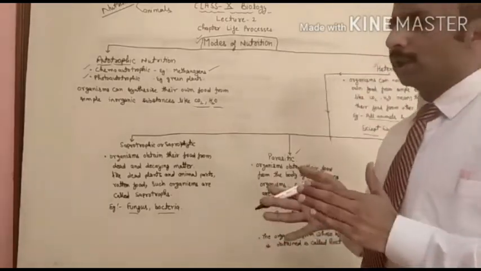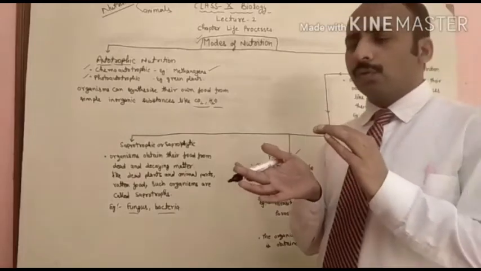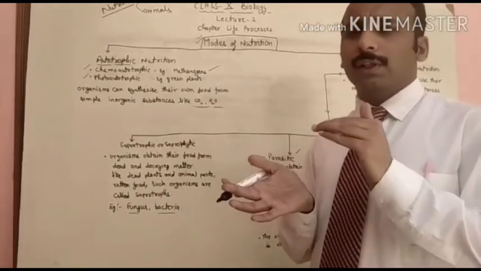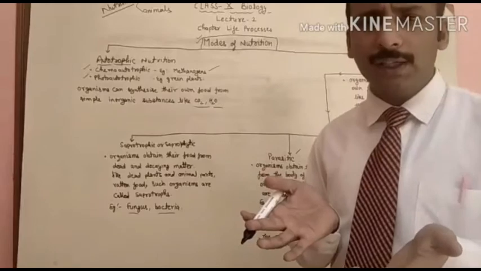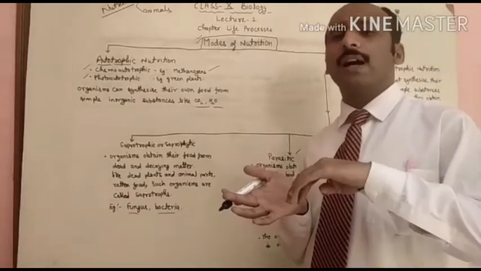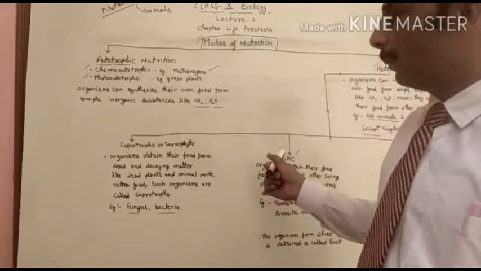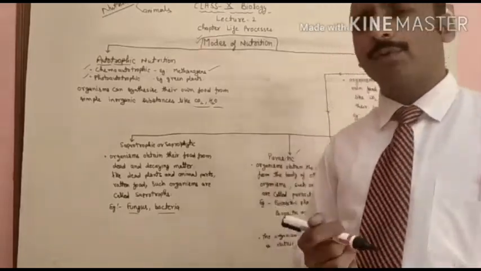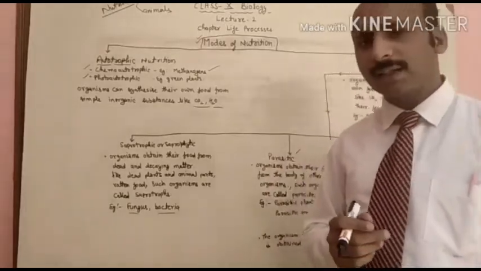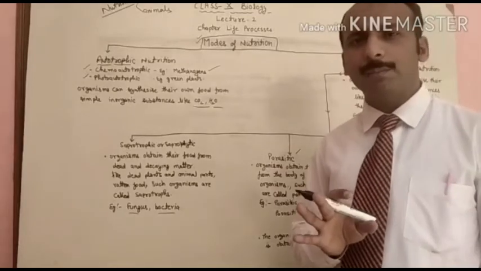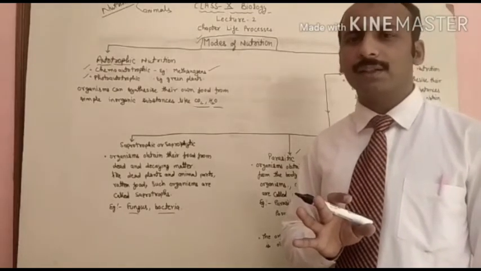Means those organisms who live inside the body or outside the body of other living organism and obtain their food. So they are called the parasites, and that type of the nutrition is called the parasitic nutrition.